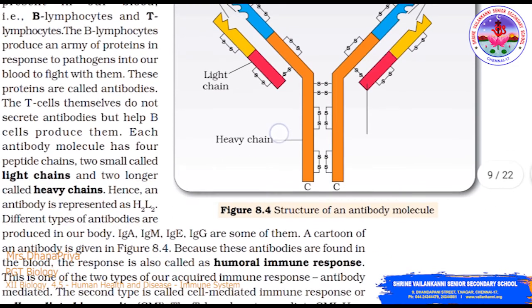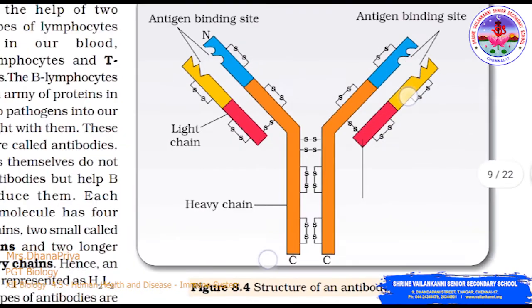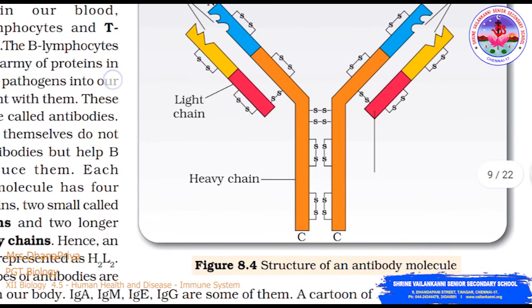Different types of antibodies are produced in our body: IgA, IgM, IgE, IgG and some others. So here you can see the structure of the antibody molecule. It is Y shaped, okay. So the antibody structure will be Y shape. Here you can see the antigen binding sites at the two upper ends. Here you can see the light chain and down you can see the heavy chain, which are held together by disulfide bonds.